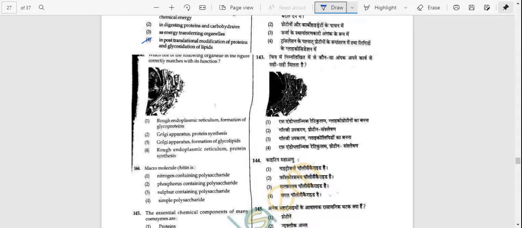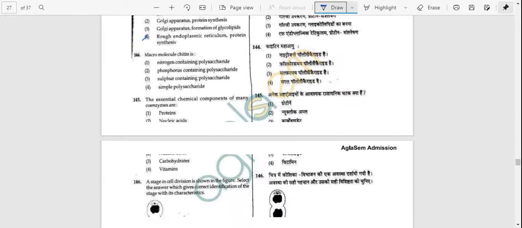143rd question, it is a diagram related to rough endoplasmic reticulum, formation of glycoproteins, Golgi apparatus protein synthesis, Golgi apparatus formation of glycolipids, rough endoplasmic reticulum protein synthesis. Answer is option number D, that is rough endoplasmic reticulum protein synthesis.